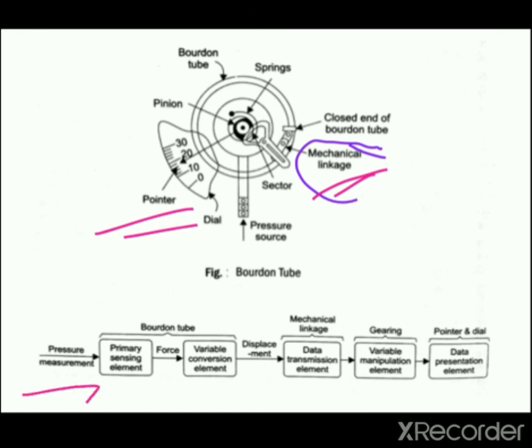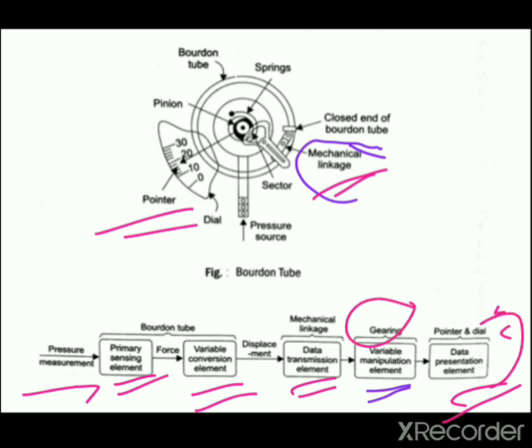Here the pressure measurement is input to the primary sensing element and its output is force, which is given to the variable conversion element. Then the output of this element is displacement, which is given to the data transmission element. Then its output is given to the variable manipulation element, and the final block is the data presentation element. For that, a pointer and dial are used. For manipulation, gearing; for data transmission, mechanical linkages; and for the primary sensing element and variable conversion element, the Bourdon tube is there.